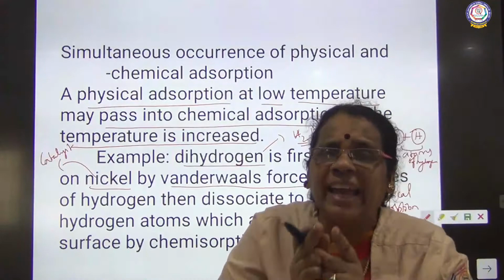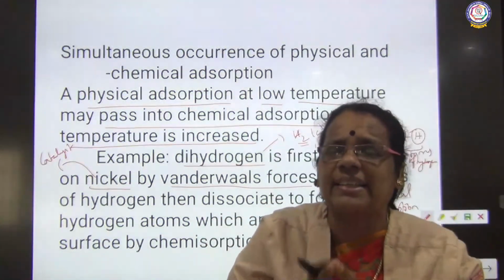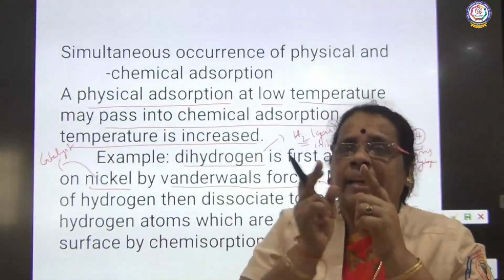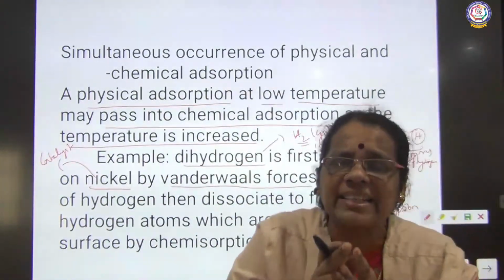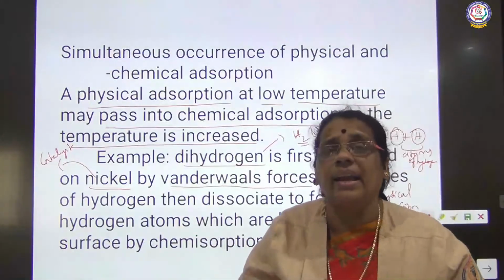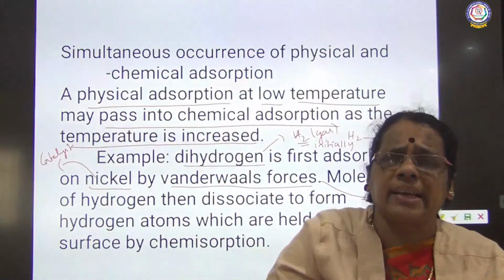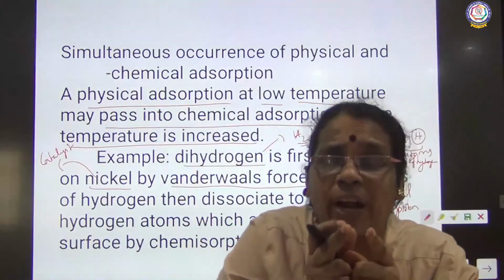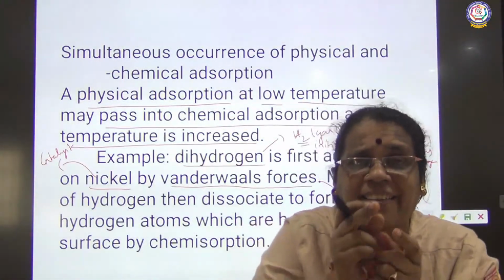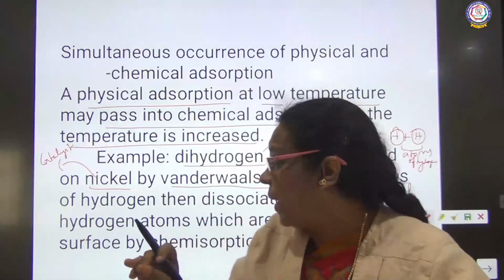Hydrogen gas exists as a molecule. Usually gases exist as molecules. So here dihydrogen first gets adsorbed on the surface of the catalyst. What is the catalyst I have taken here? Nickel. What type of forces are operated at the surface? It is due to weak van der Waals force. So hydrogen gas gets adsorbed at the surface of a catalyst due to weak van der Waals force.